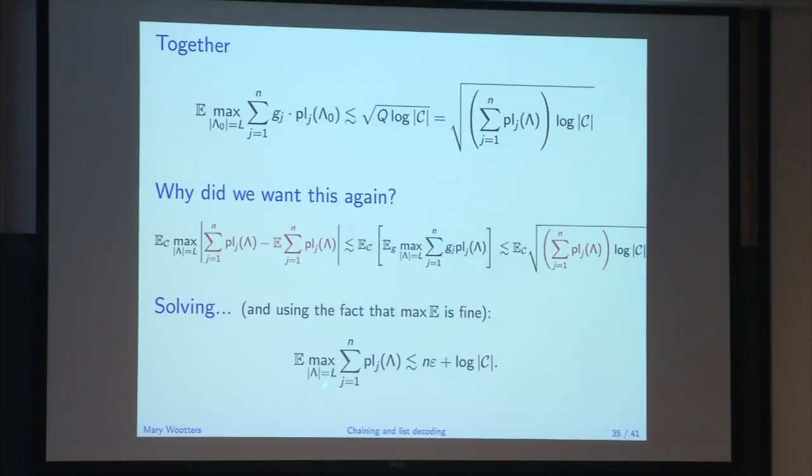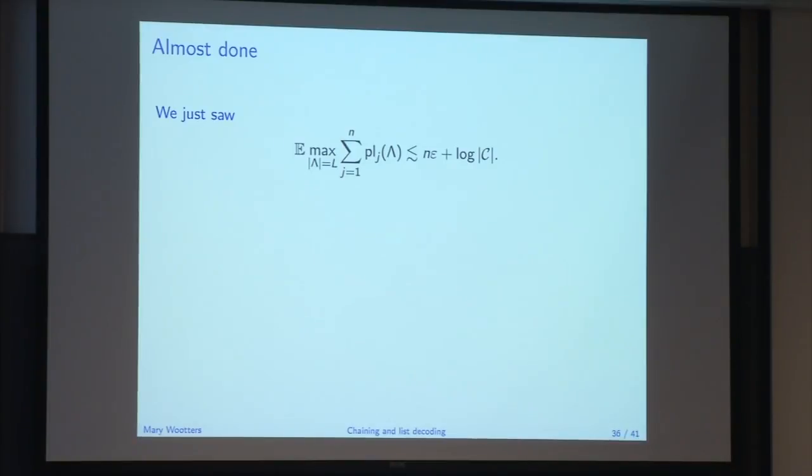What you get is that the expected value of the maximum of these pluralities, so we're moving up a level, that was this goal, is no more than n epsilon plus log size of C. That's what you get after chunking through the math. Now if we compare that to this goal here, which was to show the whole thing is on the order of n times epsilon, we'd like to bound log C by something with n times epsilon. Solving that means that log base q of C over n, that's the rate of the code, by definition, should be about epsilon by log q.